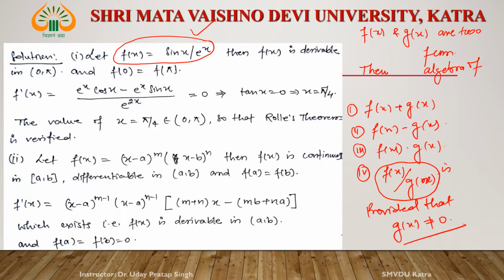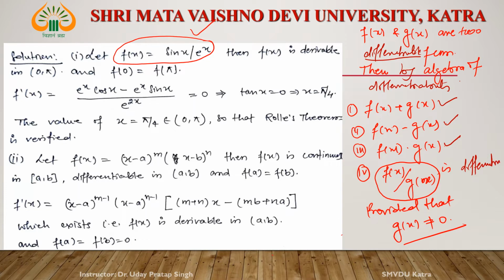If f(x) and g(x) are two differentiable functions, then by algebra of differentiability, f(x) plus g(x) is differentiable, their difference is differentiable, their product is differentiable, and their division is also differentiable.